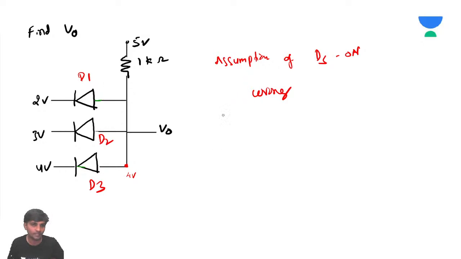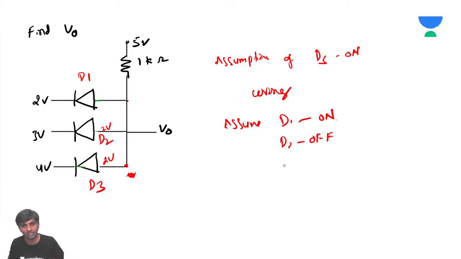So simply jump directly to assuming D1 is on. When D1 is on, you're going to have 2 volts here. When diode D1 is on, the voltage across this is again going to be 2 volts, and this is also going to be 2 volts, which makes D2 off as well as D3 off.